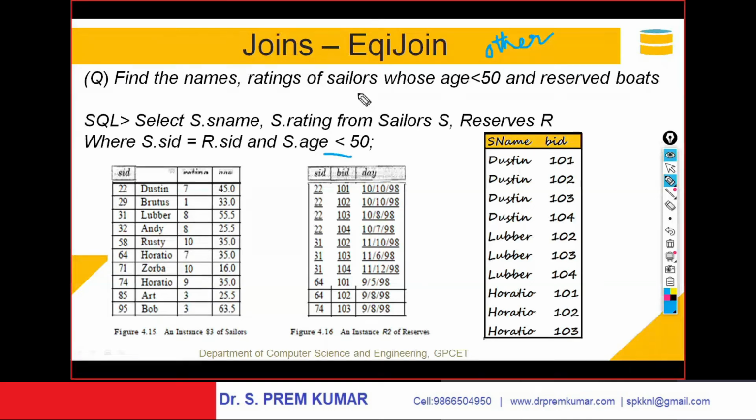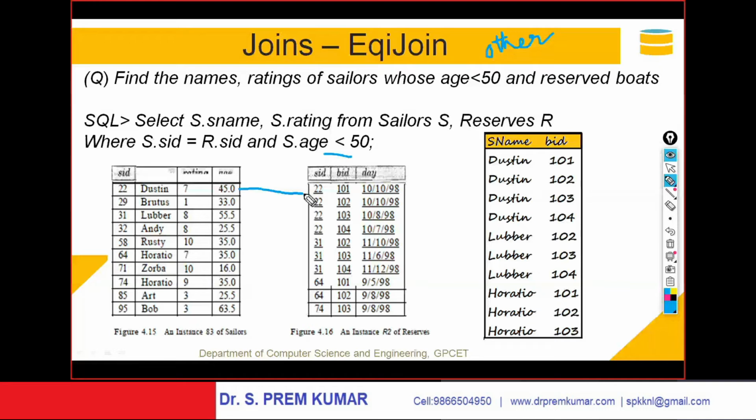Find names and ratings of the sailors whose age is less than 50 and who reserved boats. They should reserve the boats, and among the reserved candidates, I want only those whose age is less than 50. So 22 got reserved, and the age of 22 is 45. It is less than 50.